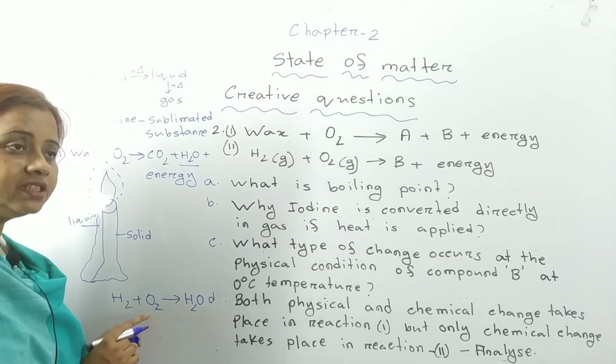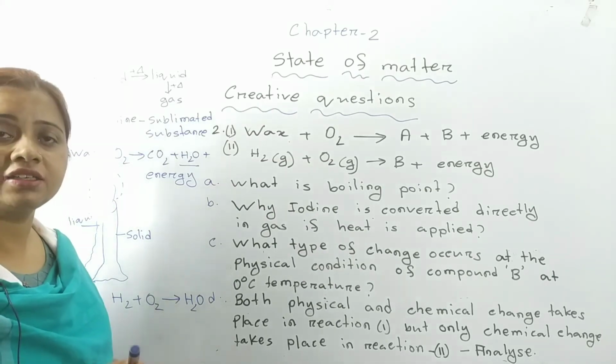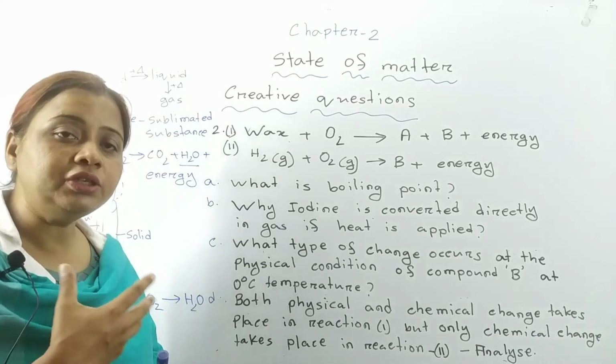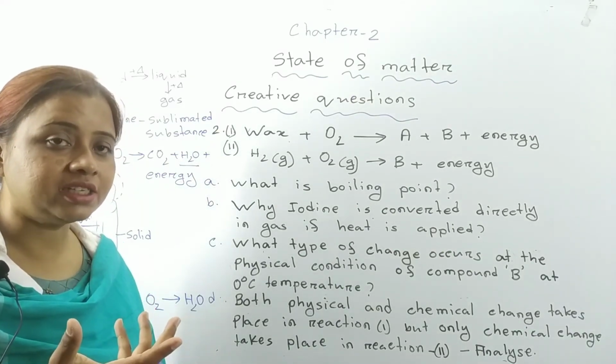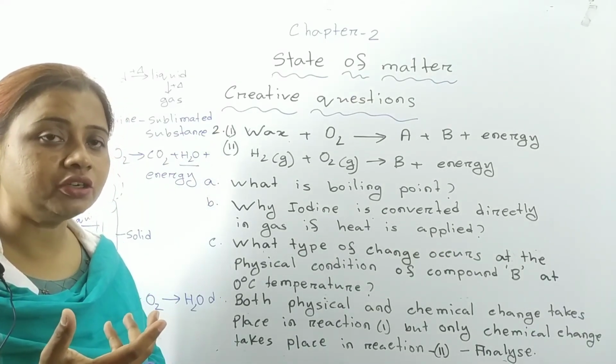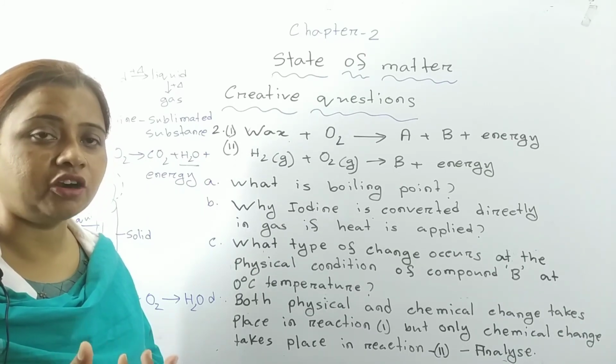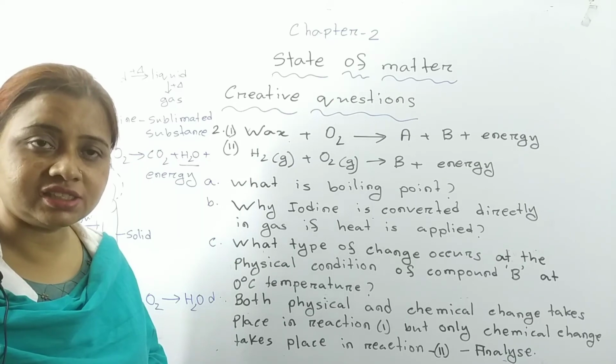Such a type of change which is permanent, and in which along with the outlook of the substance, the percentage composition of the substance is also changed and a new compound is formed, is known as chemical change.